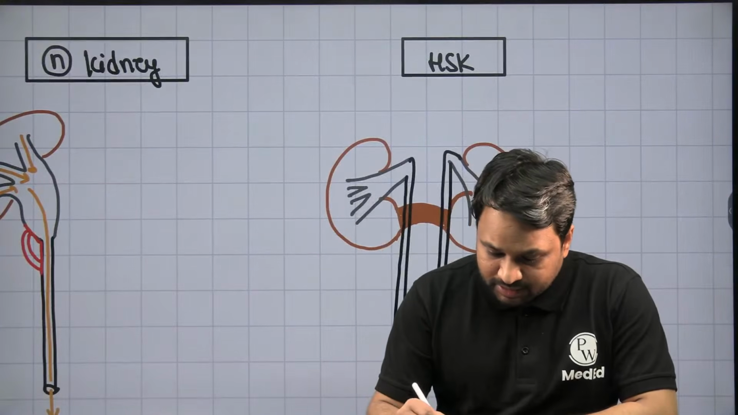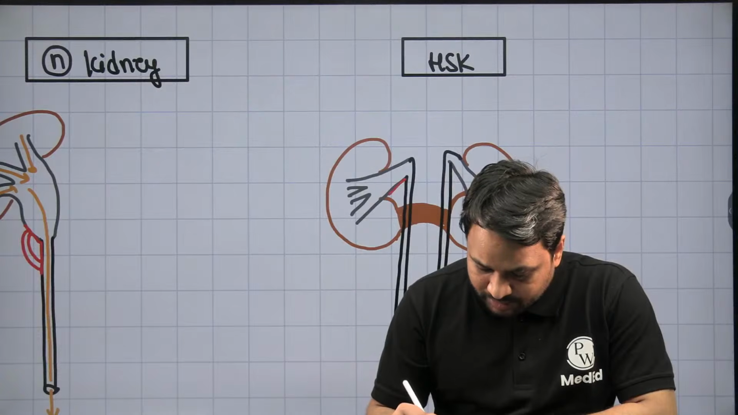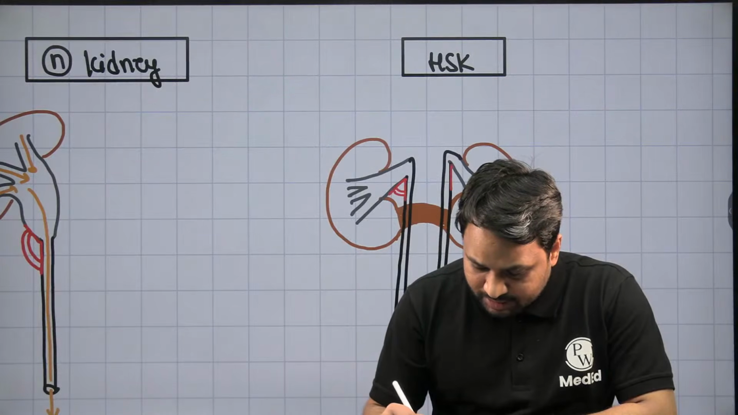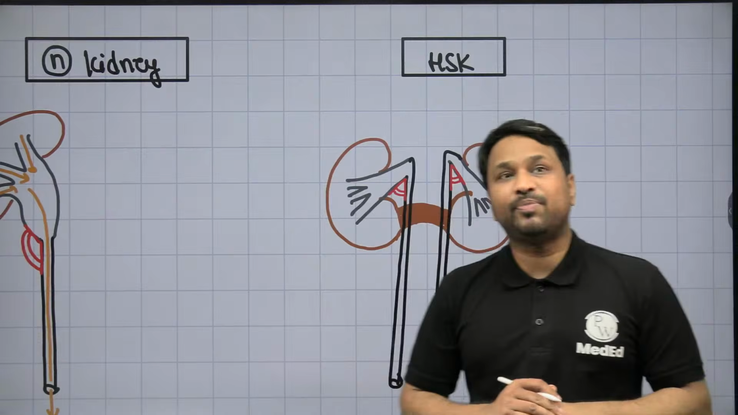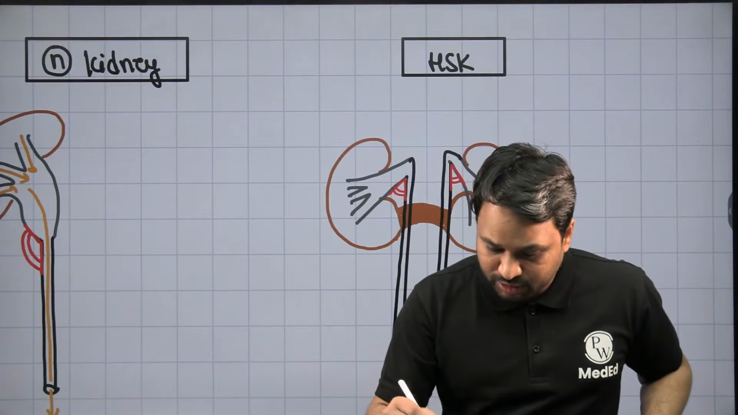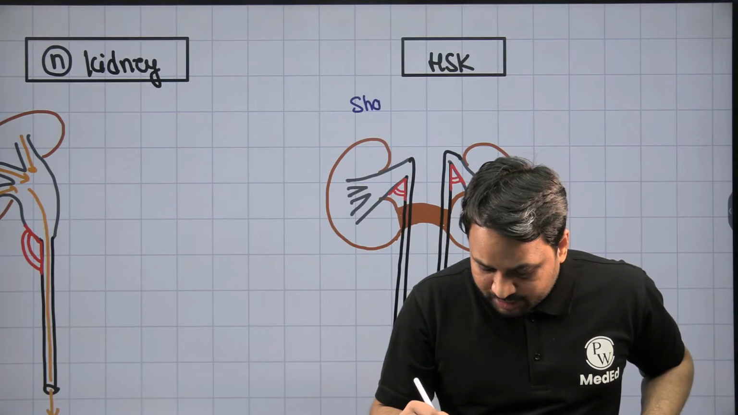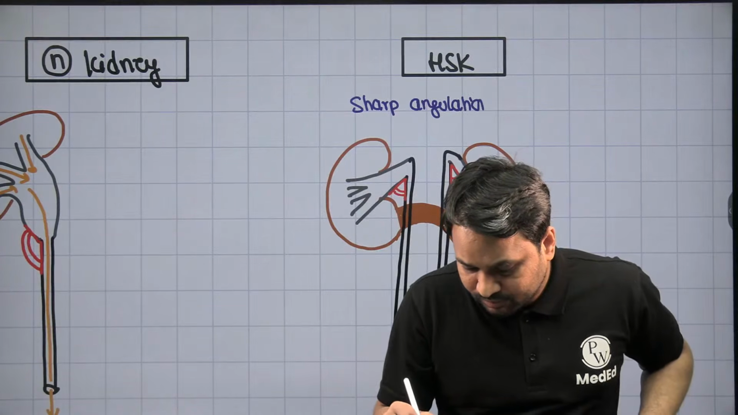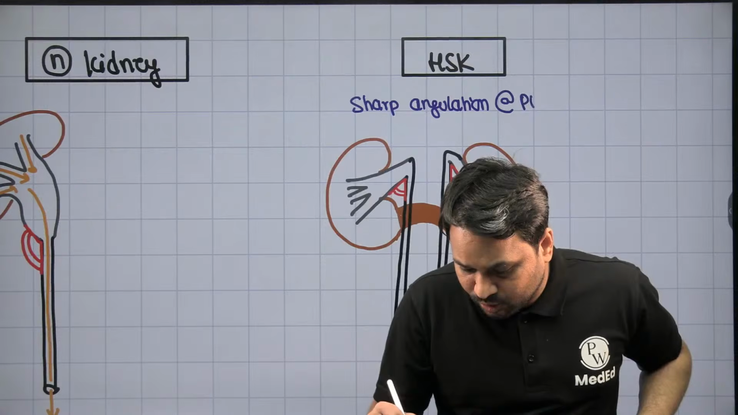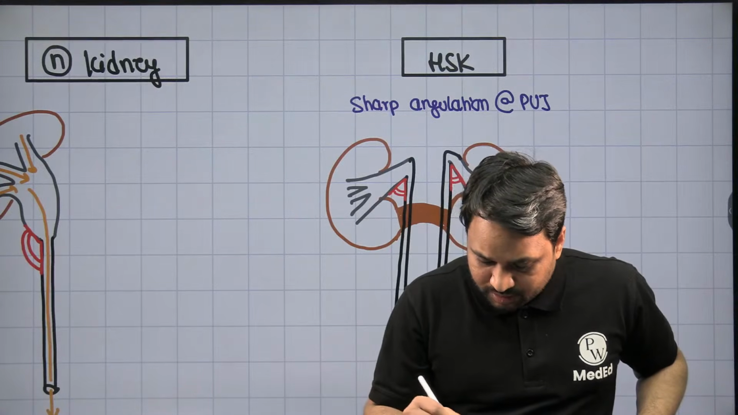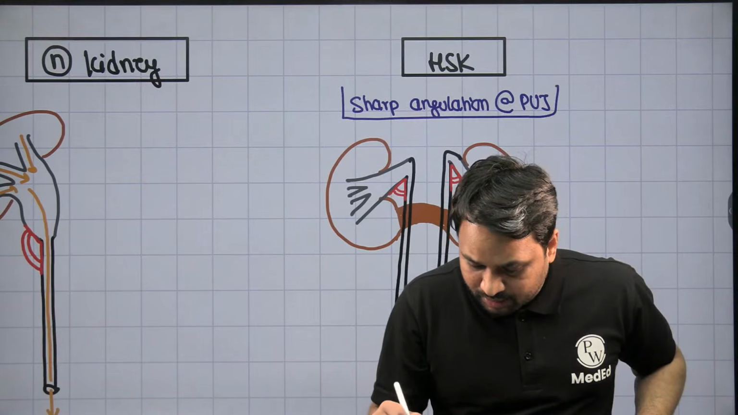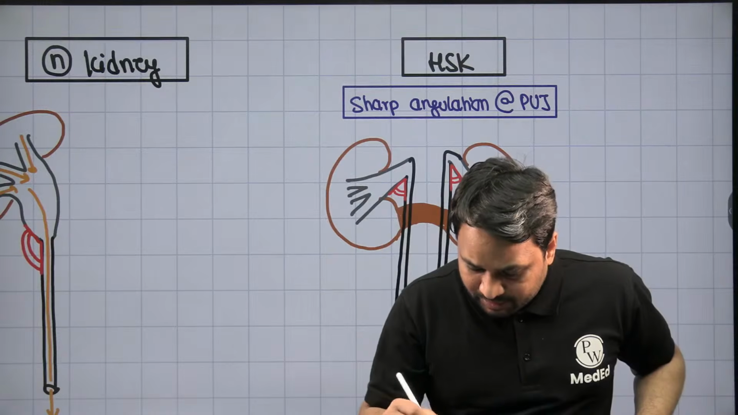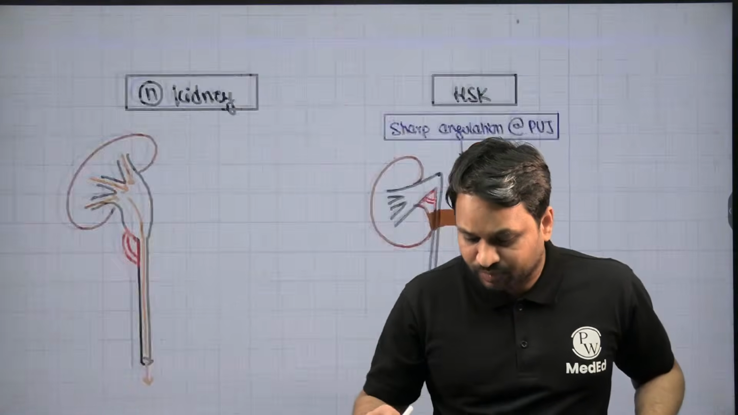Now look at the angle at the pelvi-ureteric junction, and this is what we call the sharp angulation at the pelvi-ureteric junction. Now what is the problem?